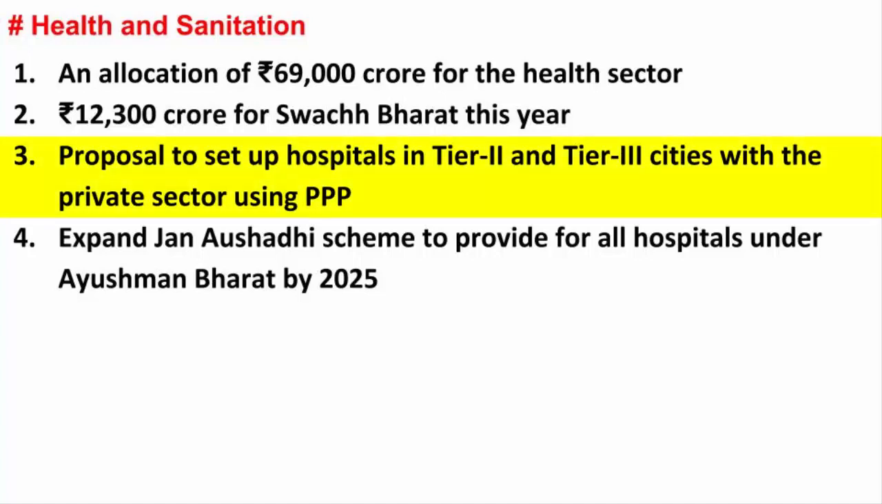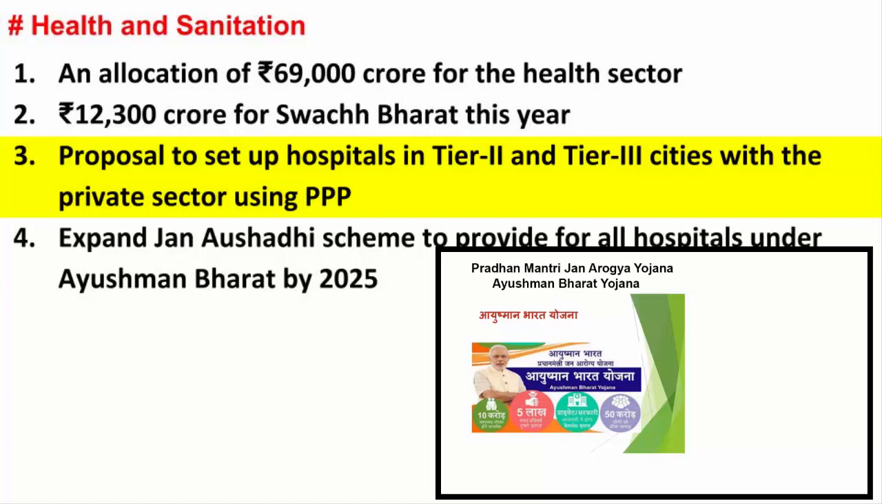Government has proposed to set up hospitals in Tier 2 and Tier 3 cities with the private sector using the PPP model. Tier 2 and Tier 3 cities are the places where the requirement of a hospital is much more for poor people. If you know, there is a scheme called Ayushman Bharat Yojana or the Pradhan Mantri Jan Arogya Yojana. In English, it is called National Health Protection Scheme.